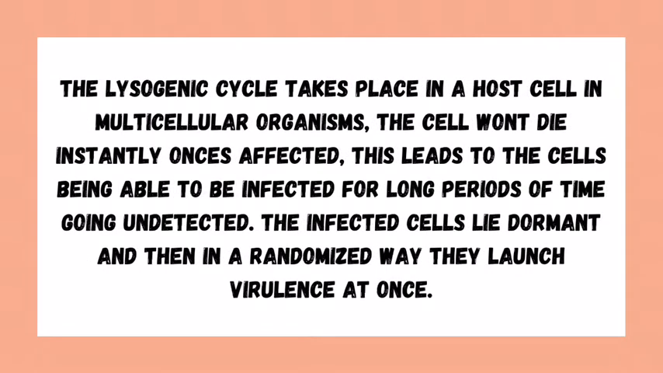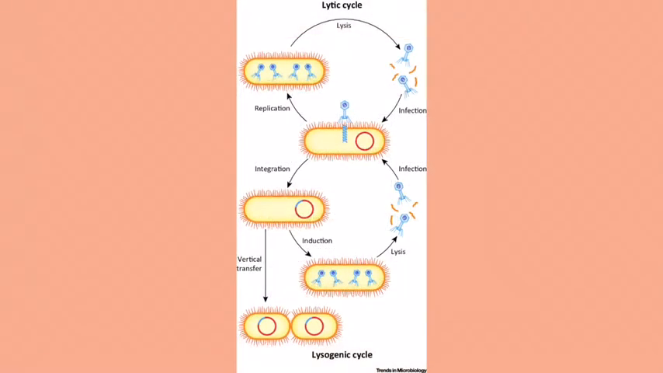The lysogenic cycle takes place in a host cell in multicellular organisms. The cell won't die instantly once affected. This leads to the cells being able to be infected for a long period of time, going undetected. The infected cells lie dormant and then, in a randomized way, they launch virulence at once, affecting the whole body.